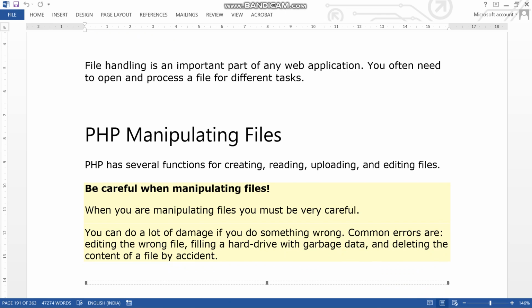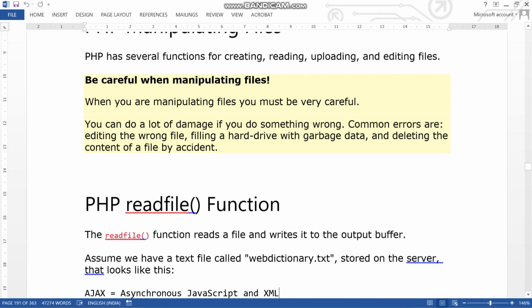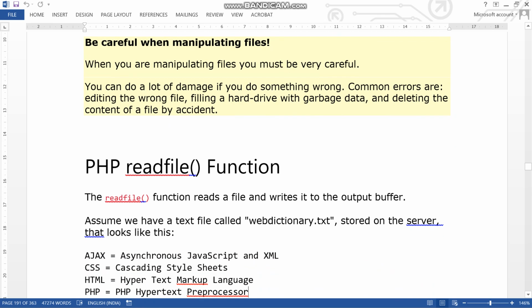Common errors are these: filling a hard drive with garbage data, deleting files. They want to say that PHP can damage the hard disk. Cloud computing is basically equal to a hard disk only, because it is connecting to a certain level of hard disk.